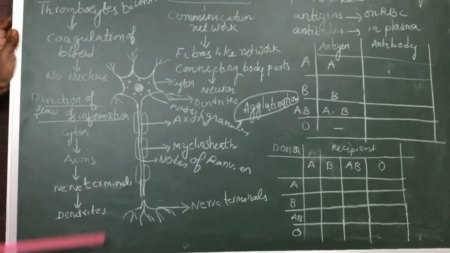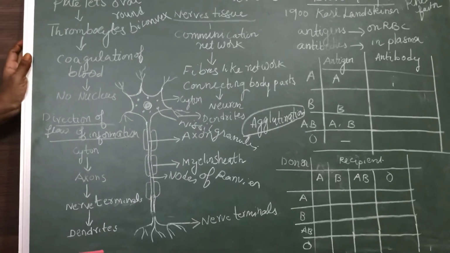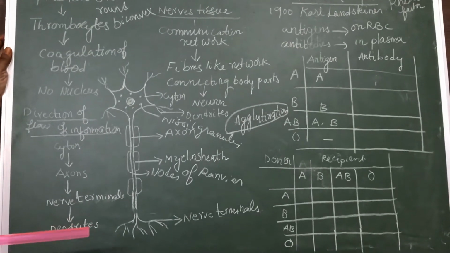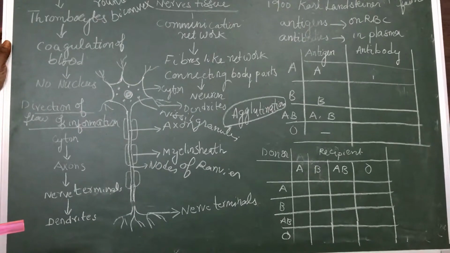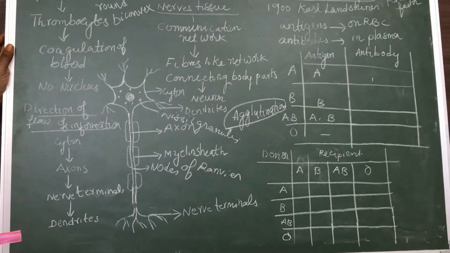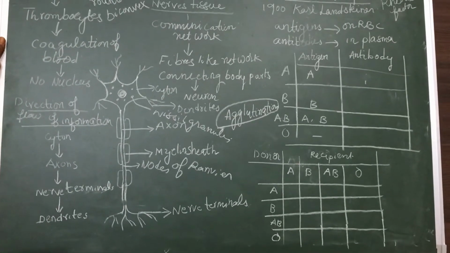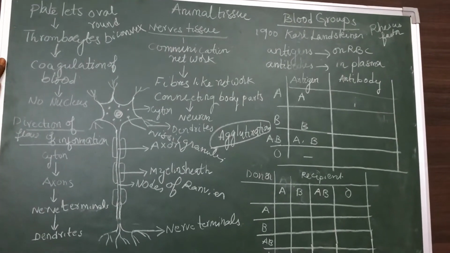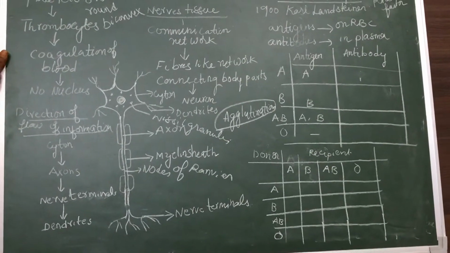Now let us see how the information is passed in the neuron. Before going to this, we can take a good example: a switch, a bulb and a wire. The electricity passes from the switchboard to the bulb through wires. The electrical signals pass through the wire so that the bulb will glow.